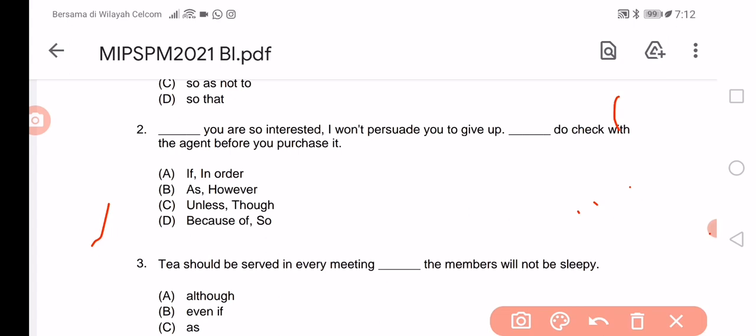So we need to choose between B and D. The best answer here is of course B. As you're so interested, I won't persuade you to give up. However, do check with the agents before you purchase it. That is the answer for number 2, B.